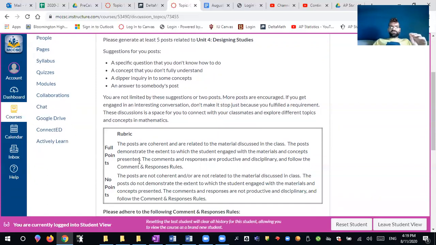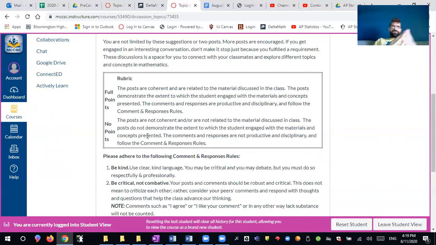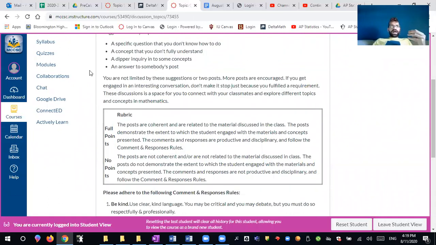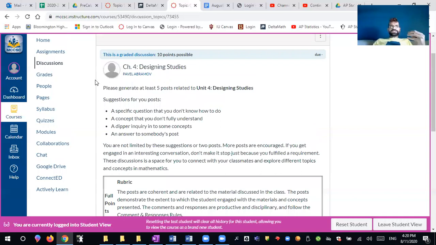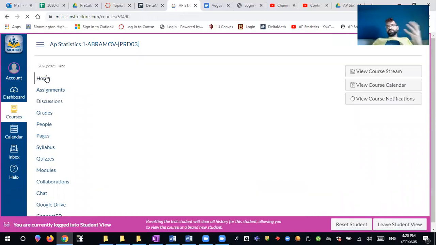I have the rubric posted here. I will also have a quick video that describes what's appropriate, what's inappropriate, but that is what this is for. I've taken online classes myself, and the discussion portion helped me a lot with the classes.